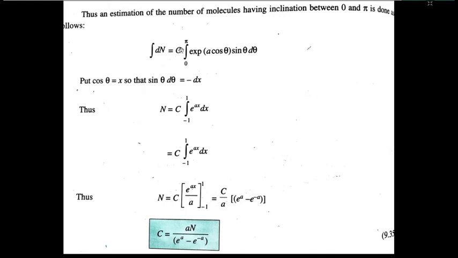The proportionality constant, and if I want to cover the entire available number of dipole moments, then I should integrate them in between 0 to pi. फिर से बोल रहा हूँ 0 to pi इसलिए लिमिट आ रही है क्योंकि the maximum orientation is available in between 0 to pi, माने 0 से 180 डिग्री.